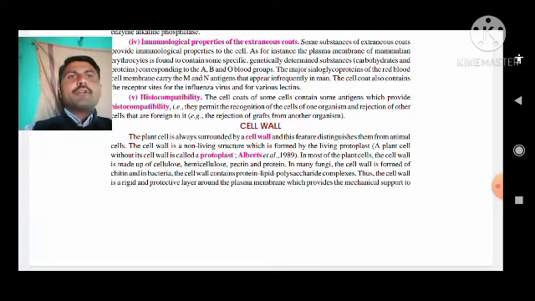Particularly, it is made up of cellulose, hemicellulose, protein, and pectin. In the case of fungi, cell wall is formed of chitin, and in bacteria, it is made up of protein, lipid, polysaccharide, or peptidoglycan complexes.